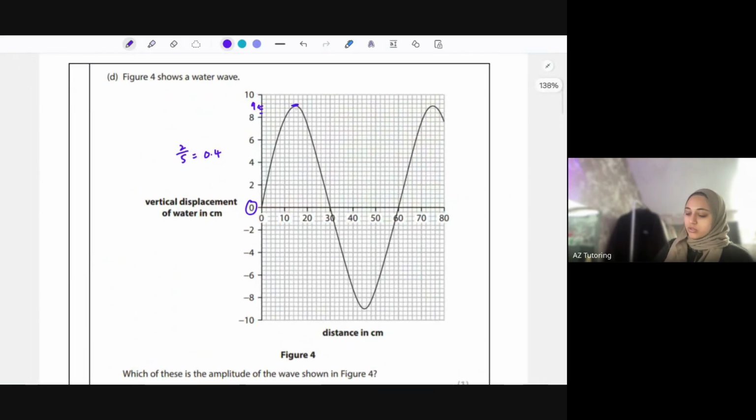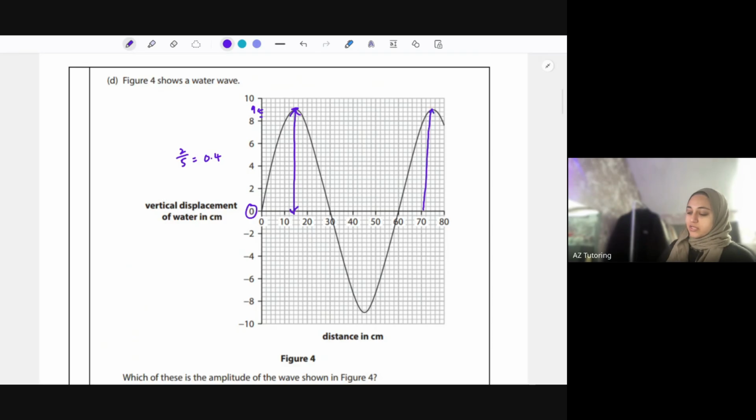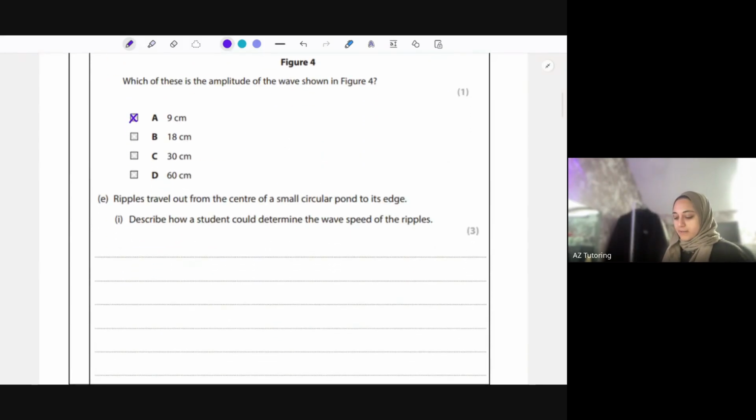So amplitude is from the bottom, the 0 part, to the top of the peak. Even if you did the same thing here, you would have got the same answer as well. So as long as you start from the 0 point on the y-axis going upwards, you go to the top of the peak, and that should give you 9.